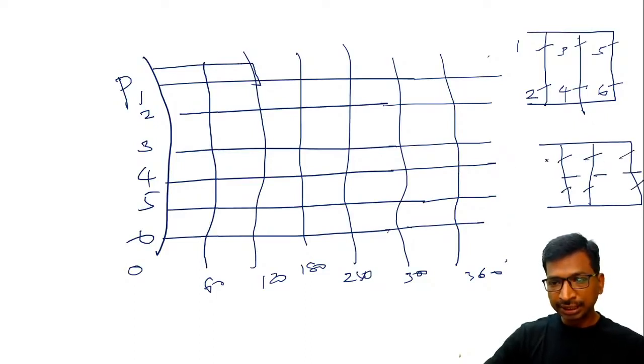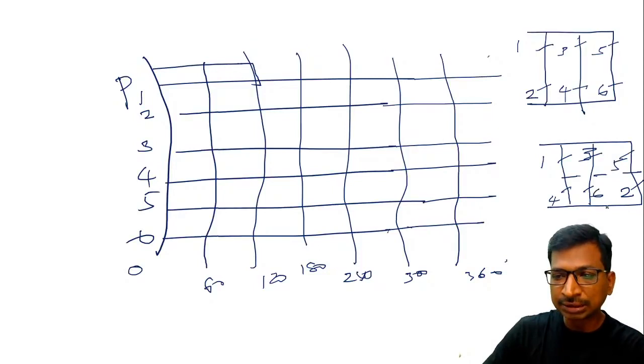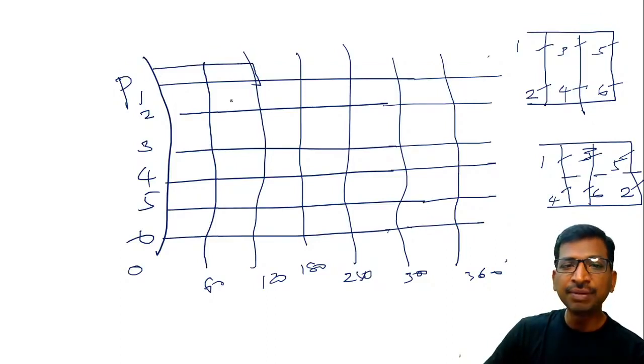MOSFETs. See here, this is 1, and then 2, 3, 4, 5, 6. So if you take this switching pattern, then straight away you can draw P1, and then this is P2, and then this is P3, like that you can start. Whereas if you are taking this switching sequence, the first switch must be started at the 0th instant. At the 0th instant, the second switch will be the inverse of this one.